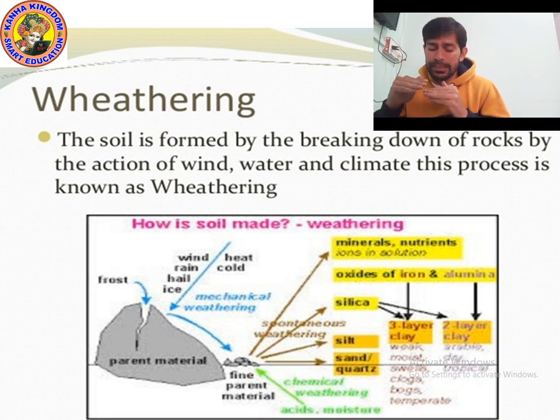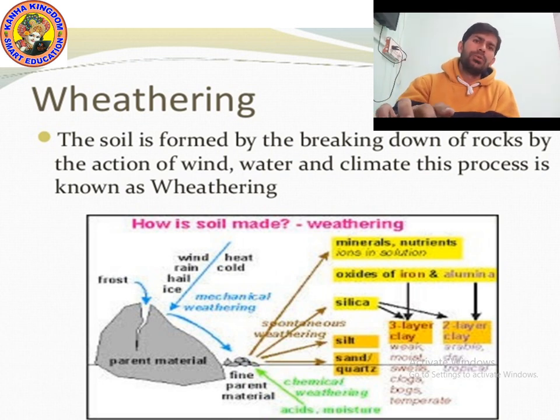Just below the C horizon, bedrock is present. Bedrock is very hard, difficult rock which cannot even be dug with a spade. The C horizon is actually the third layer, which is made up of small lumps of rock. Small lumps of rocks are found with cracks in which water is present. Below this is bedrock, which is hard and difficult to dig with a spade.